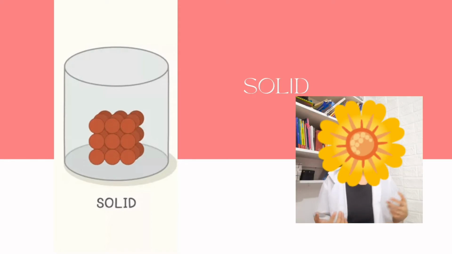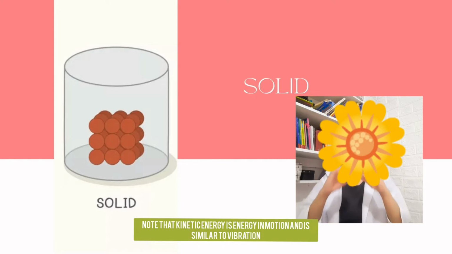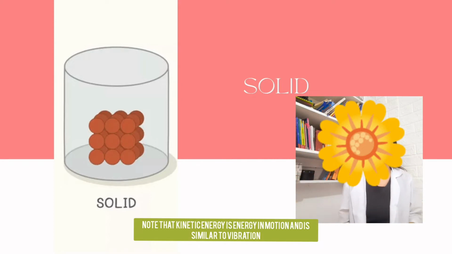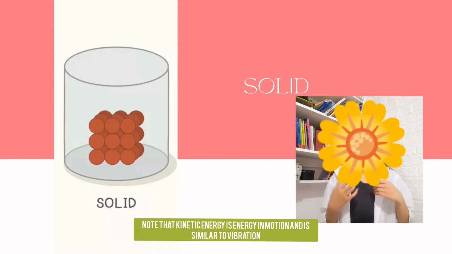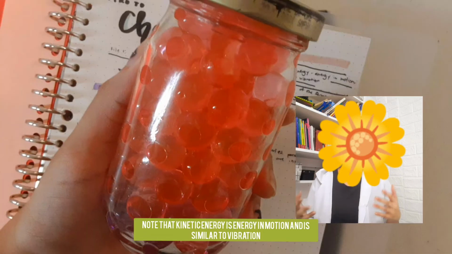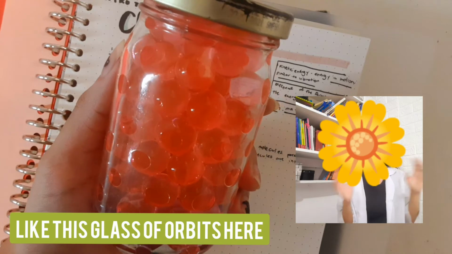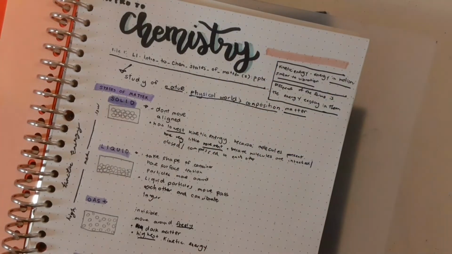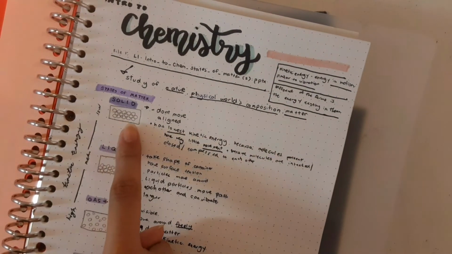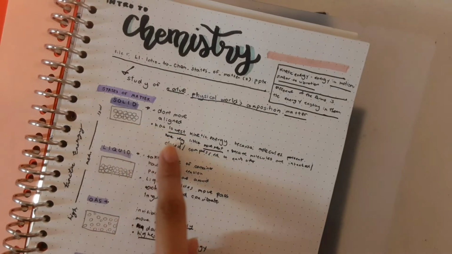Solids have definite shape. It has the lowest kinetic energy because the particles are close to each other. It means that it doesn't really vibrate a lot. Unlike the liquid and the gas, where the particles are far apart from each other, the solid's particles are intact. They're close to each other. That's why the kinetic energy is low.